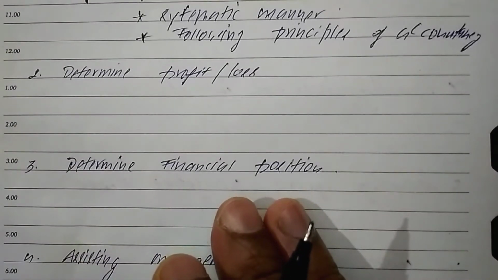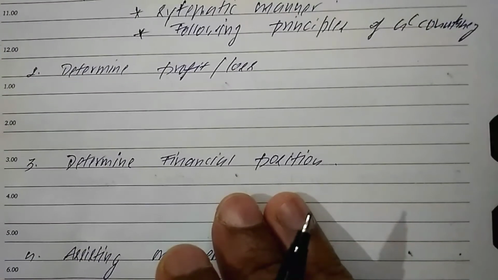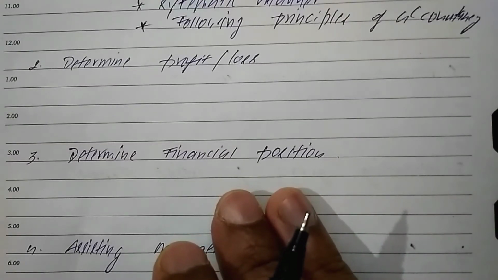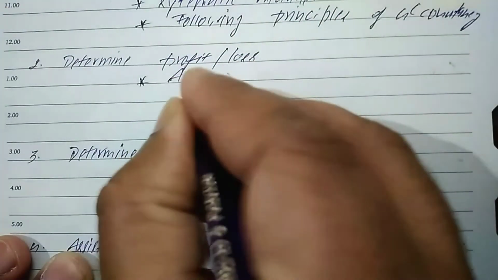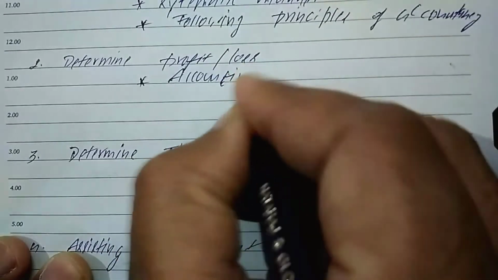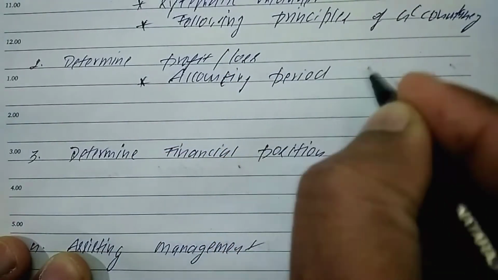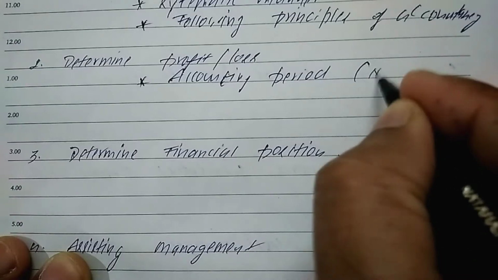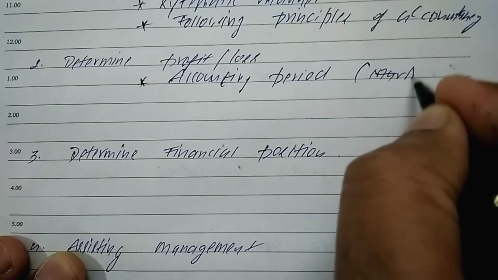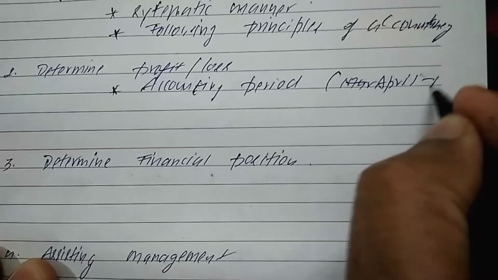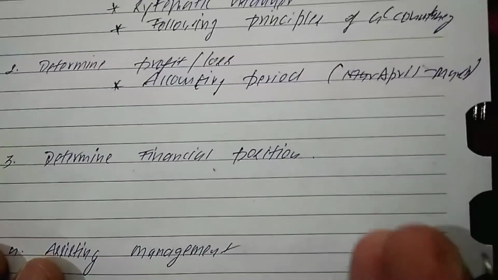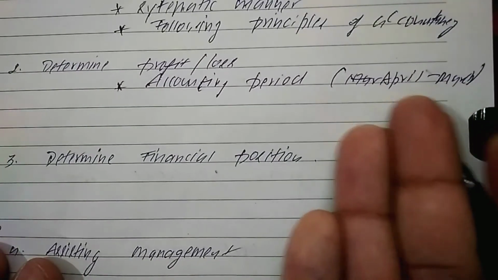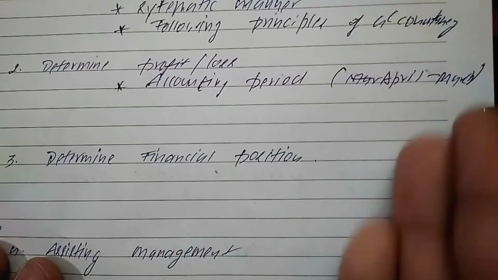The second objective is to determine the profit and loss. The profit and loss for the particular organization should be measured for the accounting period. What does the accounting period normally mean? In India, the accounting period starts from April and ends in March. This is the accounting year, and the calendar year is from January to December. We follow the accounting year, from April to March, right?